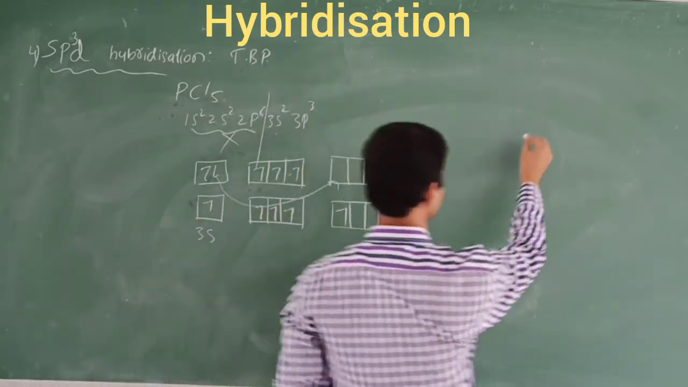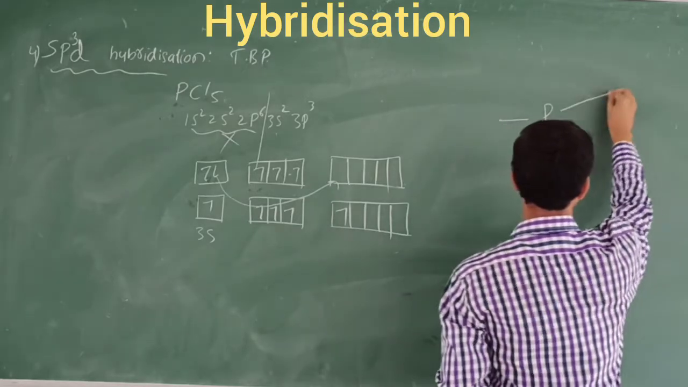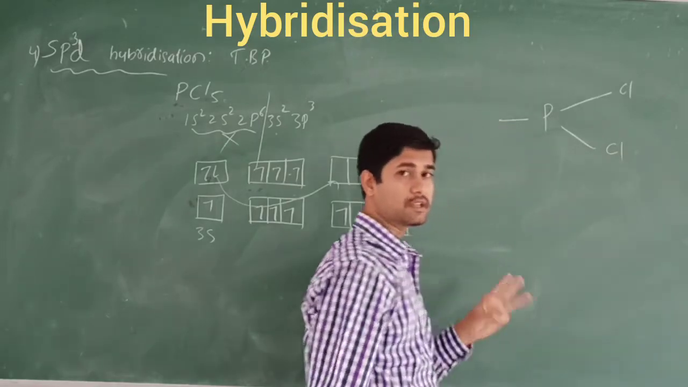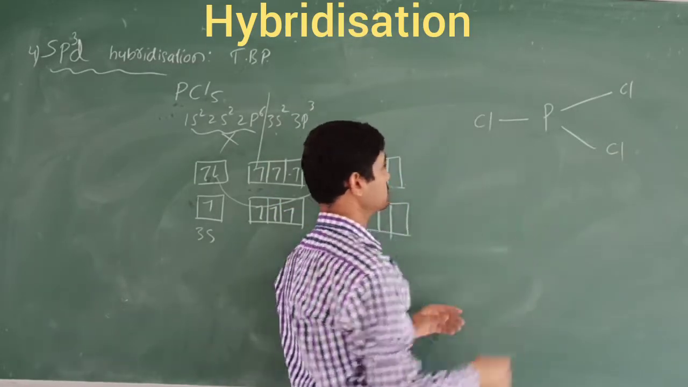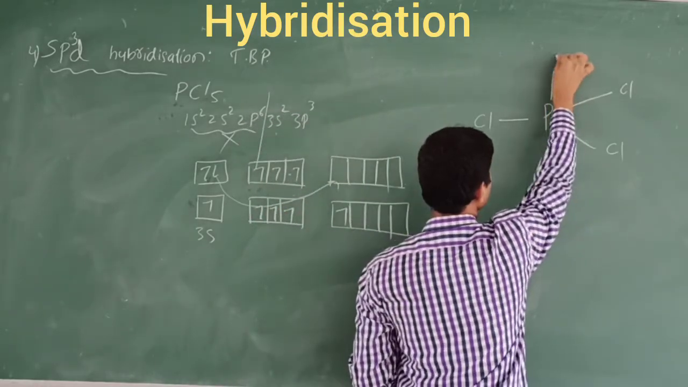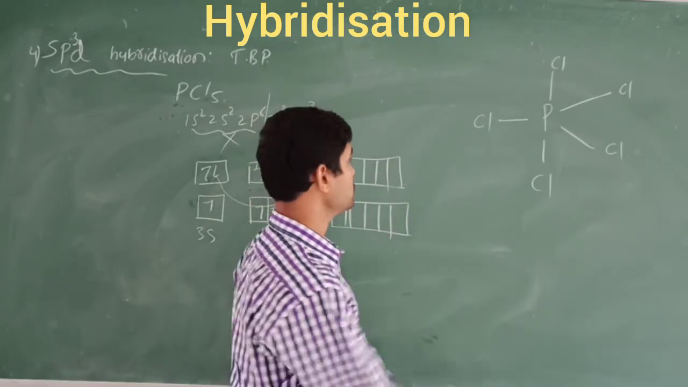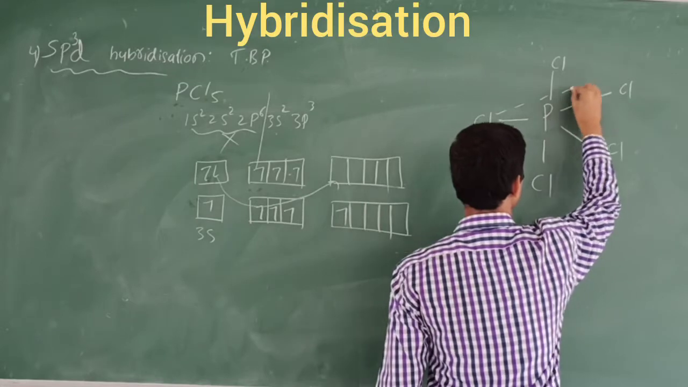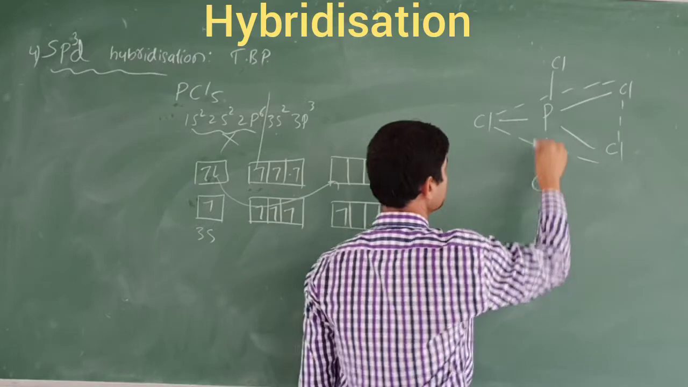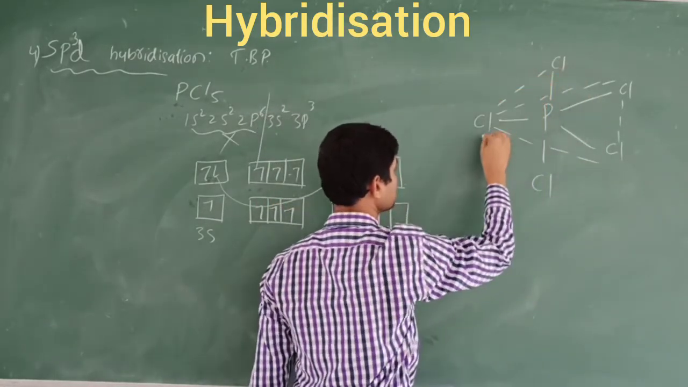So let's write the structure of this one. This is the phosphorus atom, which attaches to 3 chlorine atoms directed towards the 3 corners of a triangle. The remaining 2 chlorine bonds with phosphorus are perpendicular to each other. These are called the equatorial bonds, and these are called the axial bonds. Or similarly, we can draw it like this.